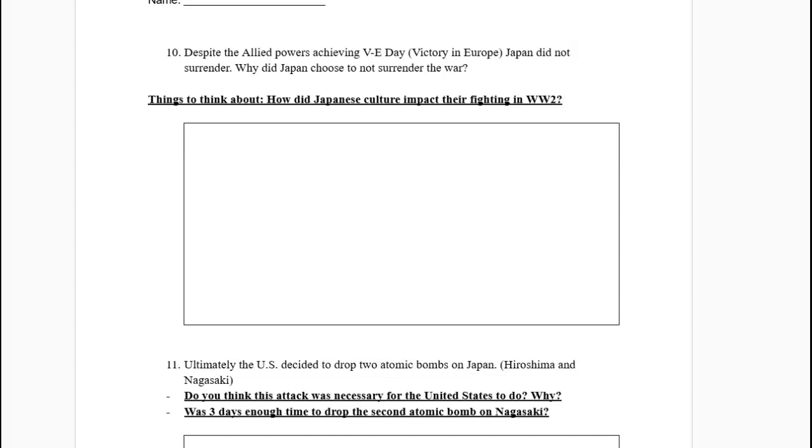Number 10, despite the Allied powers achieving VE Day, which is victory in Europe, Japan did not surrender. Why did Japan choose to not surrender the war? Things to think about. How did Japanese culture impact their fighting in World War II?